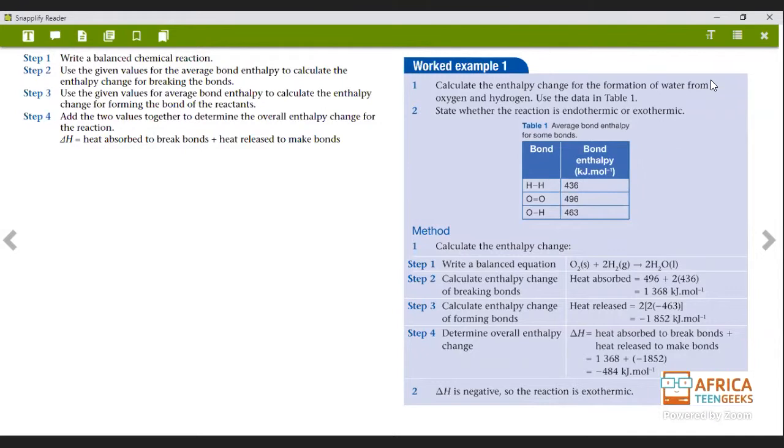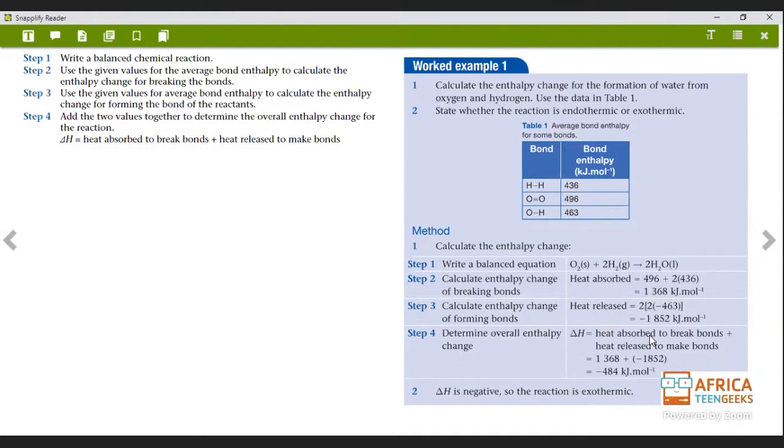Okay. So then here we've got our H2O, the OH. We've calculated it here. And now we determine the overall enthalpy change. And how are we going to do that? We're going to say change in heat is going to be heat absorbed to break bonds plus heat absorbed to make bonds. Okay, so it's plus break plus make. Break plus make will give you our change in heat.